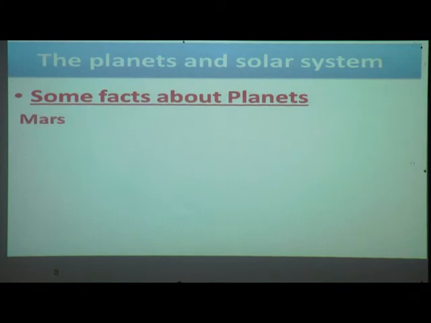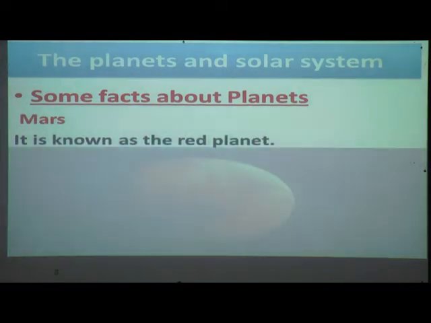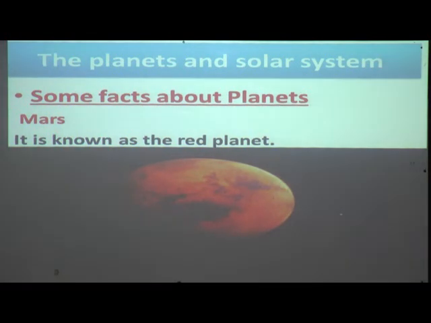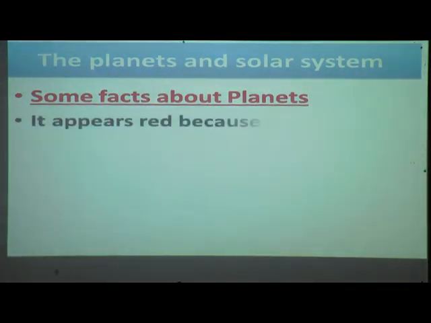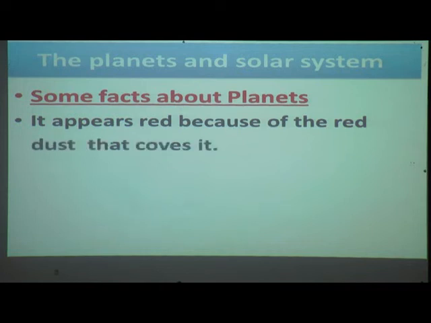Now we'll see about Mars. It is known as the red planet. You can see in this picture the color of the planet. It appears red because of the red dust that covers it.